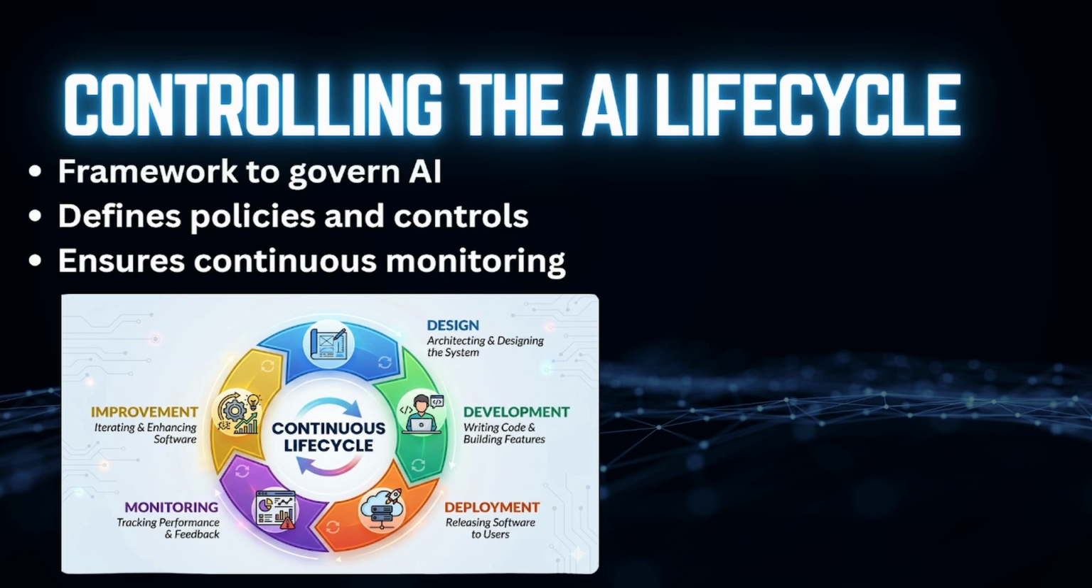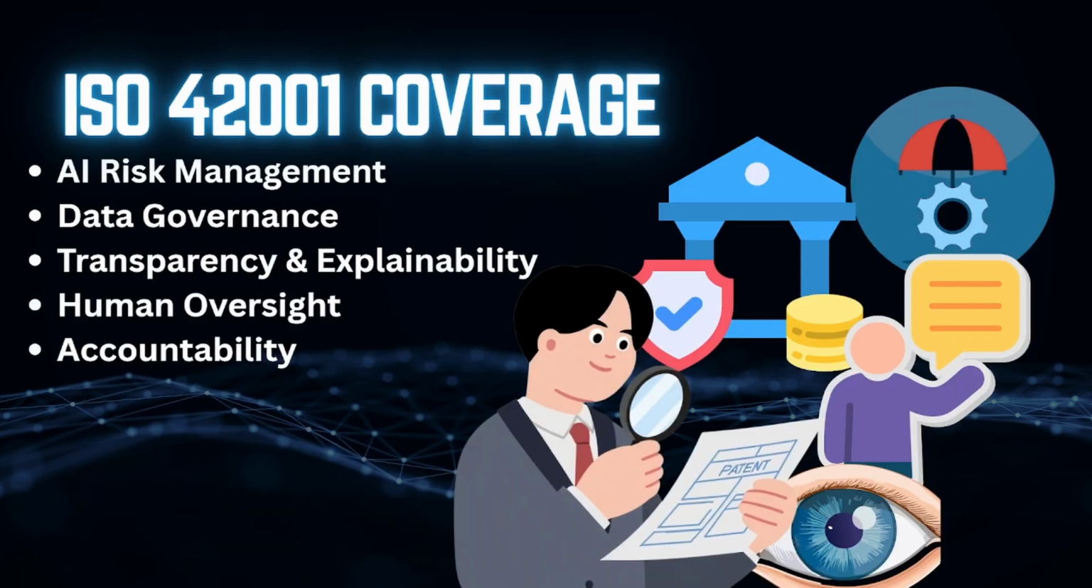Another key concept in ISO 42001 is controlling the full AI lifecycle, and this is critical because risk doesn't just exist when AI is live. It exists from the very beginning, from how the AI is designed, to how it is developed, to how it is deployed, and how it is monitored and improved over time. ISO 42001 ensures that controls are applied at every stage, not just after something goes wrong, but before, during, and after deployment.